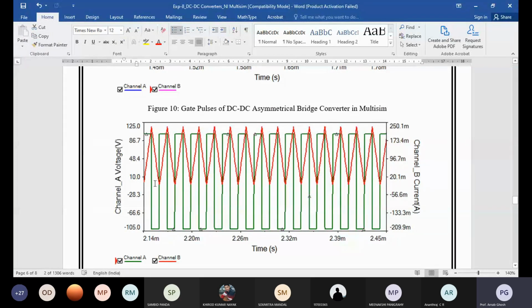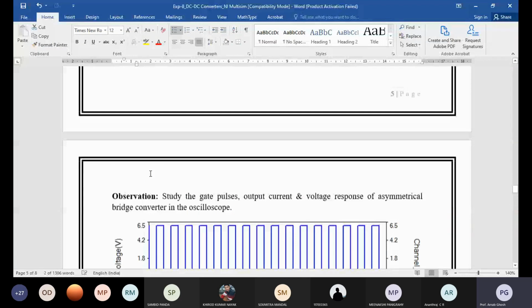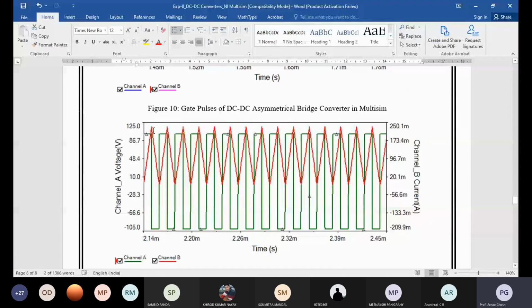In case of an asymmetrical bridge, you can see the current climbs up, then climbs down, climbs up, climbs down. So the current is triangular in nature. The same thing also happens for the full bridge converter.